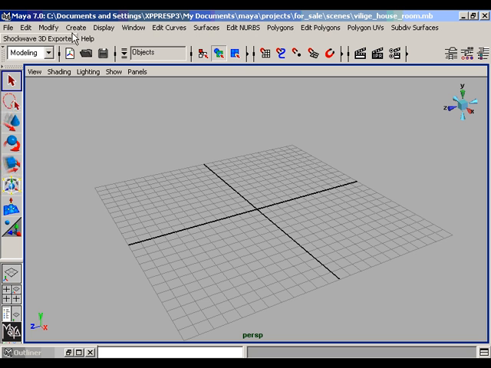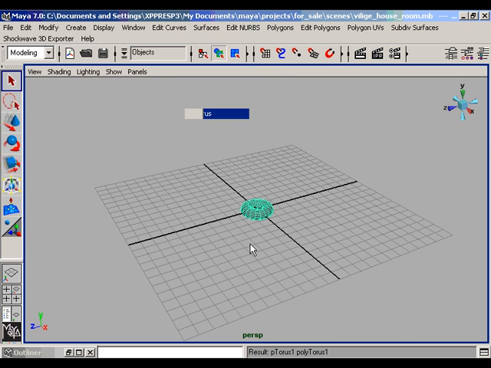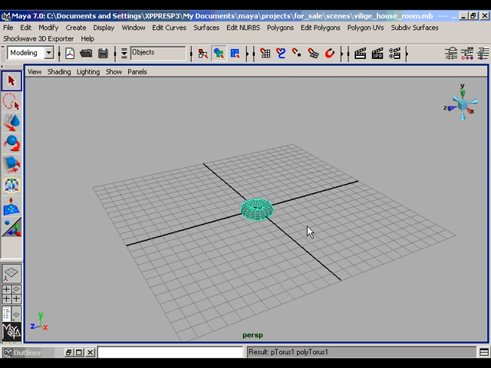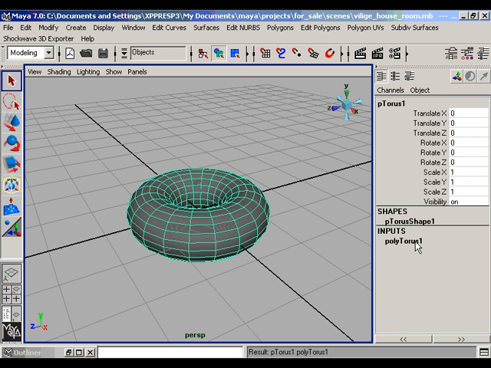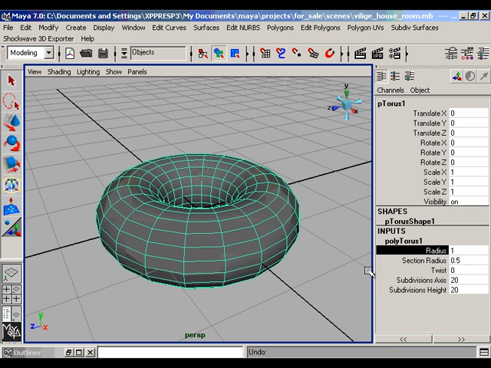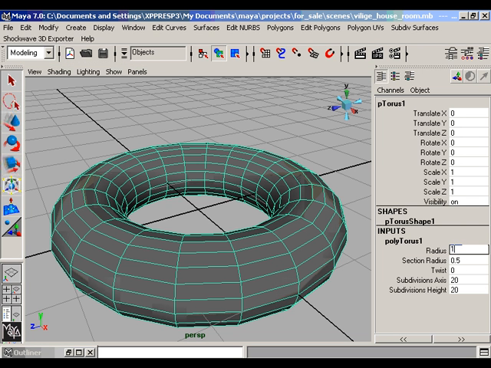Go to the create menu and create a polygonal torus. Press F on the keyboard and focus the torus. Open the channel box. Under the shape node's inputs, open the polytorus 1. Highlight the radius and adjust the radius to approximately 1.5.